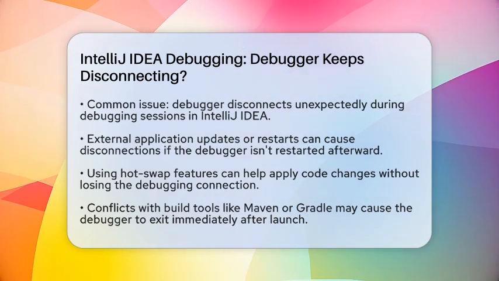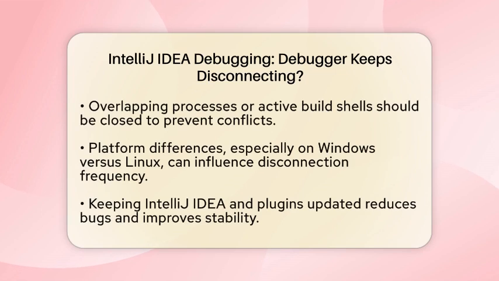supports them. Second, conflicts with build tools or project configurations can cause disconnections. Running your application through tools like Maven or Gradle sometimes causes the debugger to exit immediately after launch. This happens if the build process stays active or overlaps with the debugger. To fix this, close any conflicting shells or processes and double-check your run debug configurations to prevent overlapping tasks.